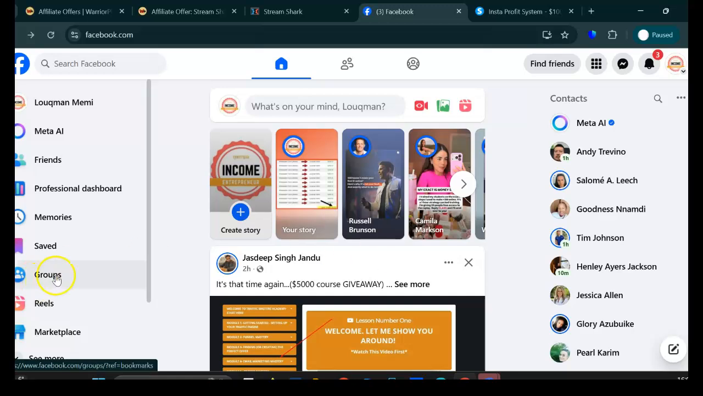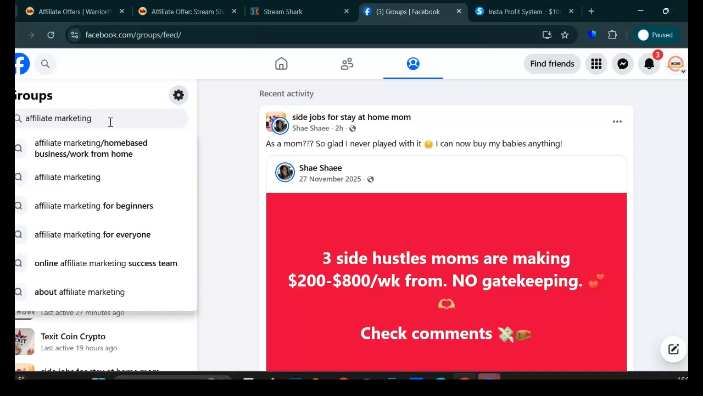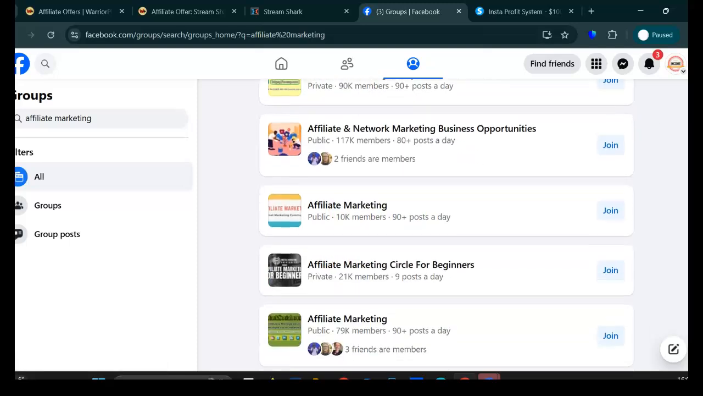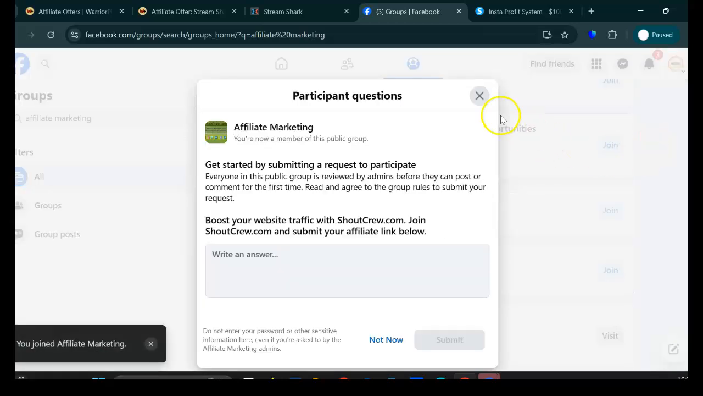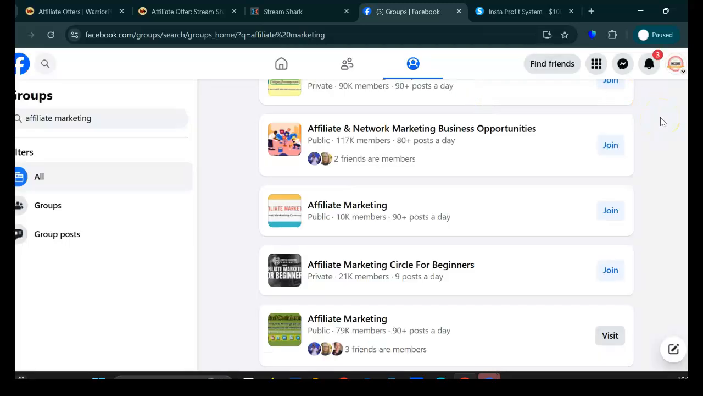The second way of driving free traffic is you go to groups, you type in affiliate marketing, and then if you come here, you're going to join these groups. Look at this: 15,000 members, 90 plus posts a day, 90,000 members, 117,000 members, 10,000 members, 21,000 members, 79,000 members. So you want to join a couple of these groups, and they're going to ask you a couple of questions down here. You just want to answer those questions. I'm just going to skip this for now, and then you want to start posting.